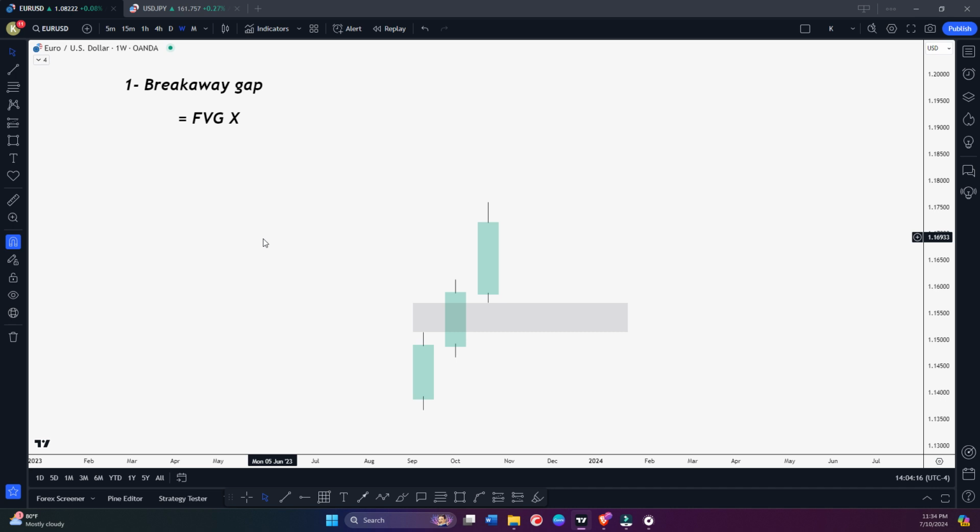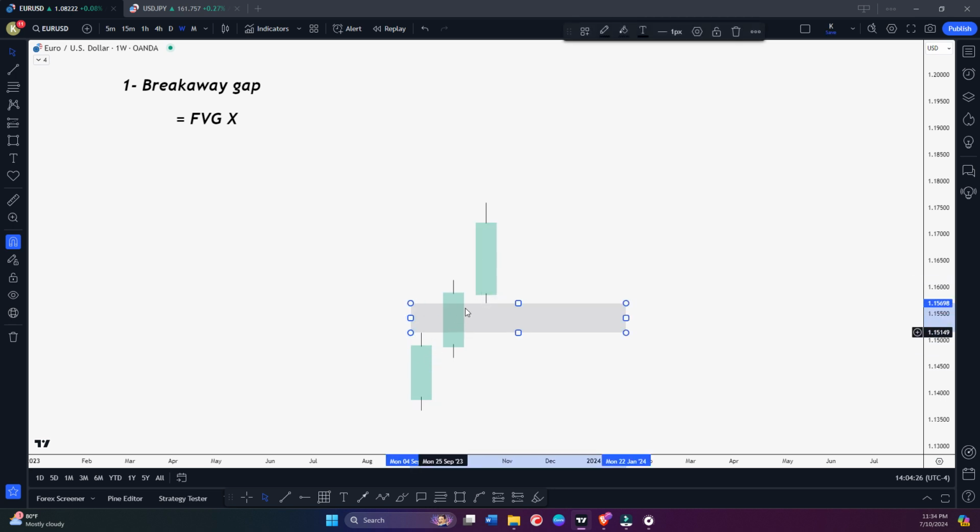You can see we have this fair value gap, three candle formation, right? Once we create the fair value gap, you can easily identify it. Always remember, a breakaway gap is basically when the third candle, on either the bullish or bearish side, closes above the second candle high. I am showing you a bullish example, but the same applies to bearish. The second candle's high is here, so let's mark the second candle's high here.